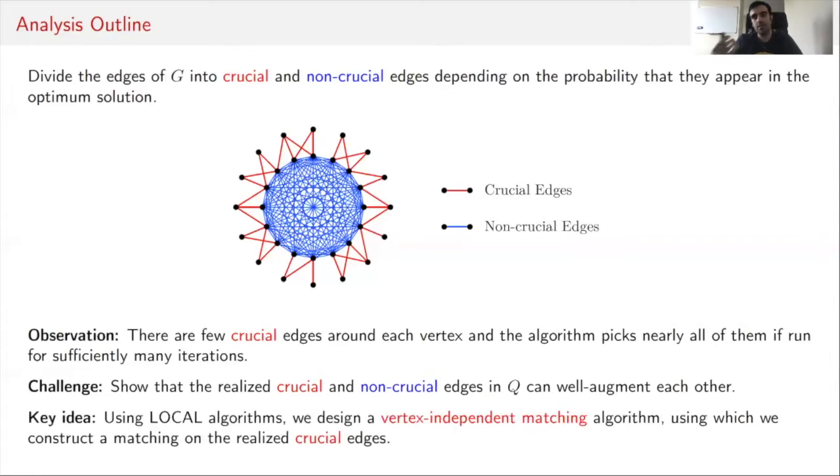And then the key idea that we use, and in fact, I believe perhaps the most important contribution of our paper, is to show that we can, in fact, use distributed local algorithms, and we call this algorithm a vertex independent matching algorithm. And we show that if we use this algorithm on the crucial edges, we can then augment the set of crucial edges part of the matching using non-crucial edges.